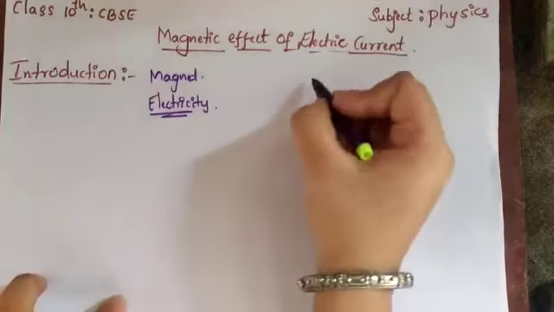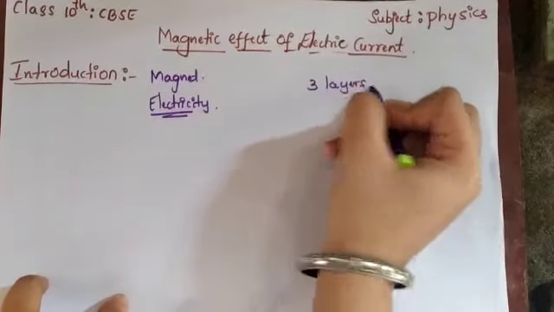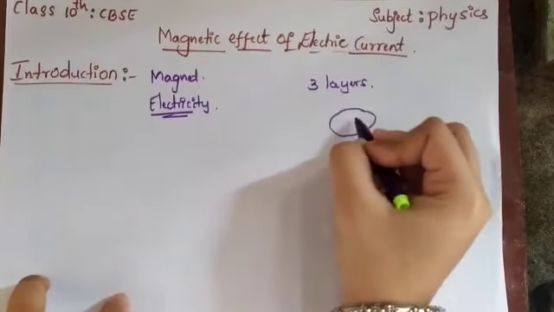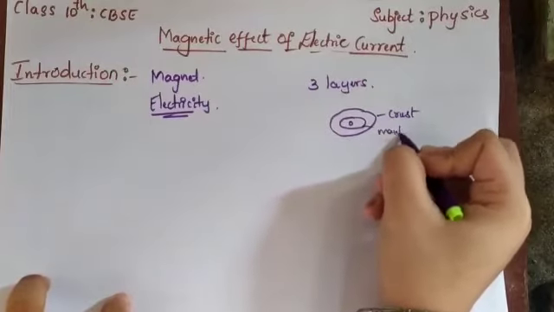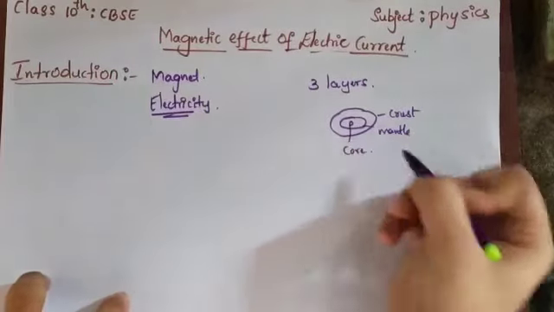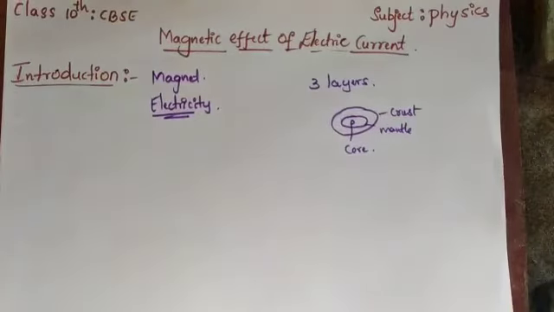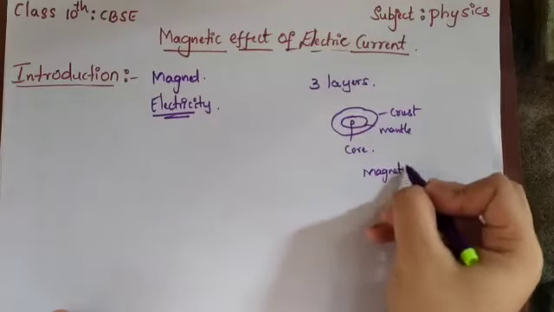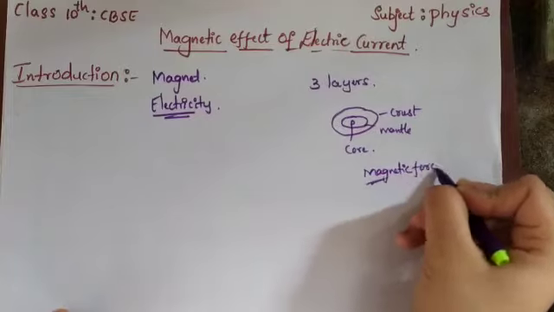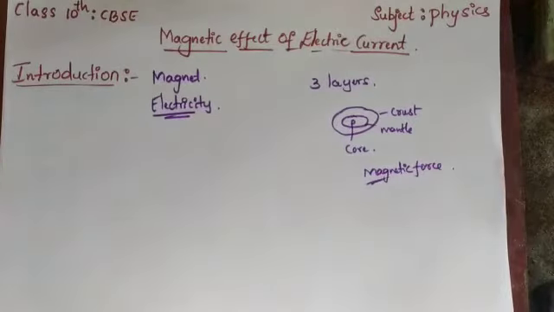So how did the magnet come about? You know there are three layers of the earth, isn't it? One is the crust, the outer layer, another is the mantle, and this is the core. What the scientists discovered is that inside the core there is one attractive force present. Objects which enter there get attracted. This attractive force they called magnetic force, the natural magnetic force.